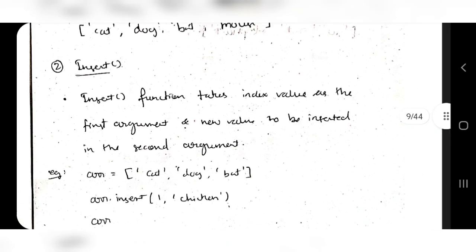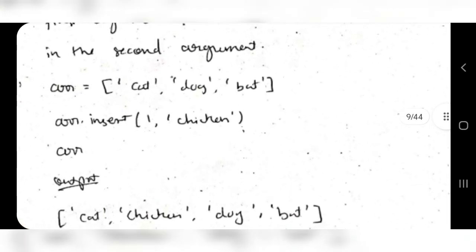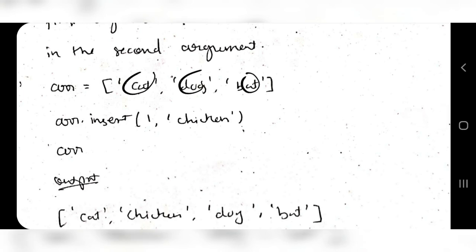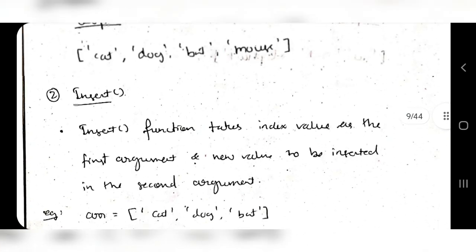Coming to insert, it takes 2 values, the index value and the value to be inserted. What I mean is, suppose that this is the array which has cat, dog, and bat. If I insert chicken at position 1, which is the first position, chicken will come and sit here, behind the first position. So chicken will be in the index 1. So this is the final array. These are the index values 0, 1, 2, 3. And where is chicken? Chicken is in the first position. So this is about the insert operation which I have to explain.